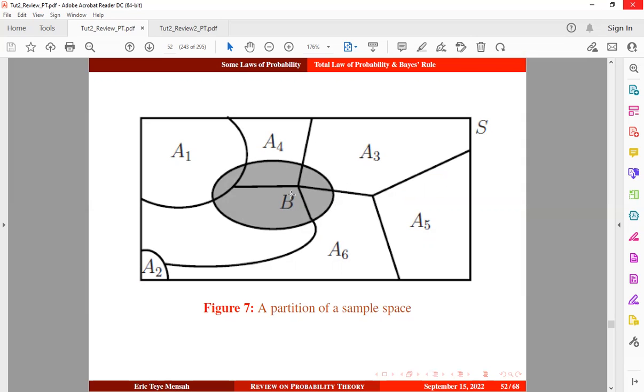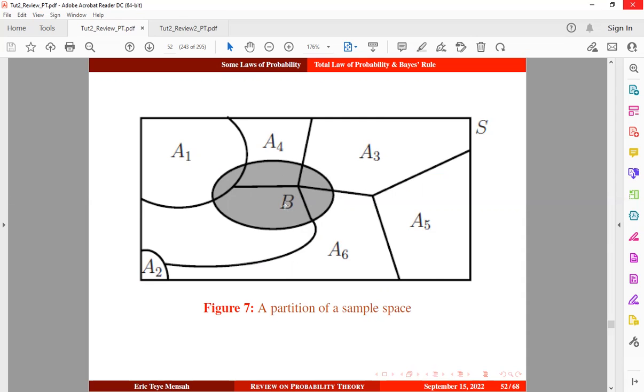and this event is of interest to us. So now let's assume that this sample space is a city, okay? And this city has some areas. So this is area 1, area 4, area 3, area 2, up to area 6, okay? We have other areas here. And we have some event here, which is of interest. So basically, let's assume that we are interested in the total number of COVID-19 cases in this city. So B is the event of obtaining or recording a COVID-19 case in this city, okay?